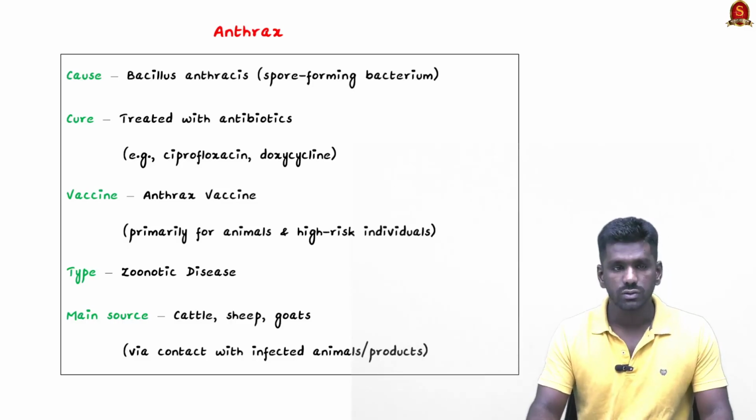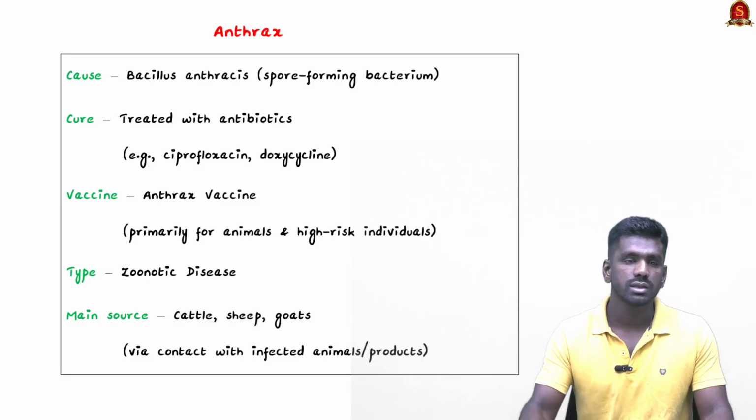It is also a zoonotic disease like rabies. So the main source of this anthrax is cattle, sheep, goats and other domesticated animals, which contract this disease through skin or by inhaling the bacterium from the soil.